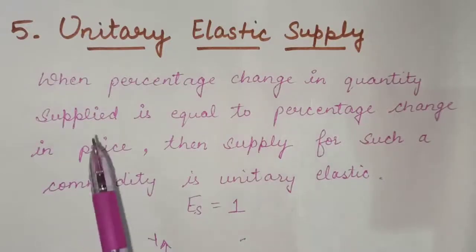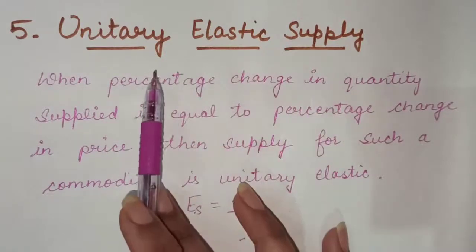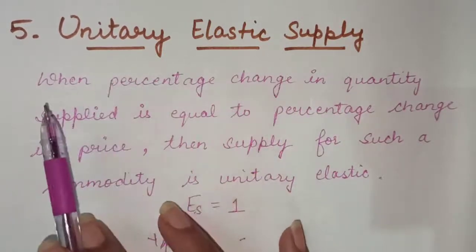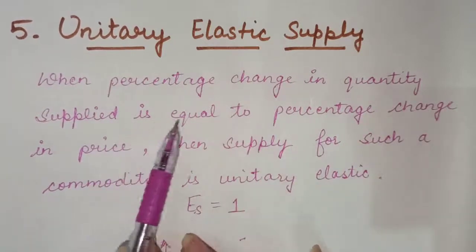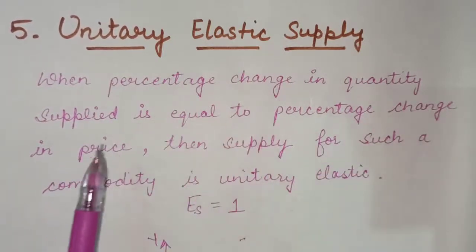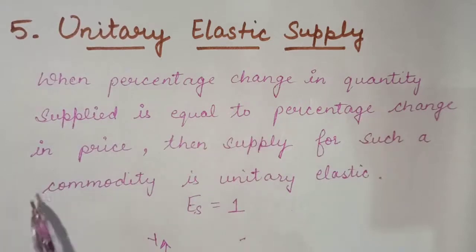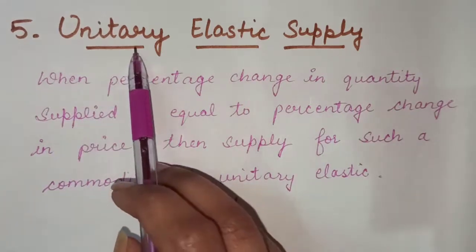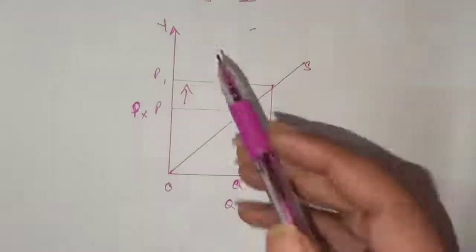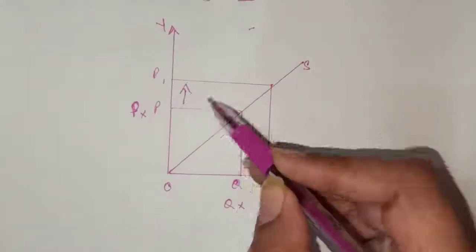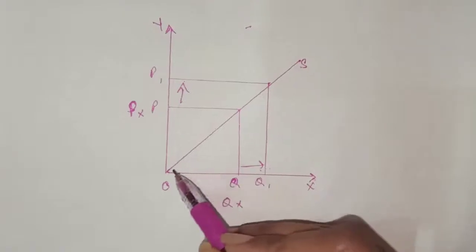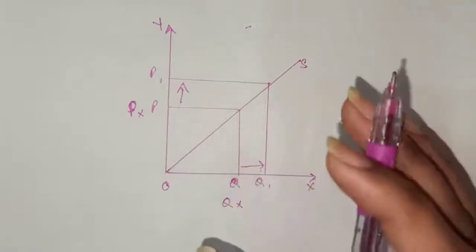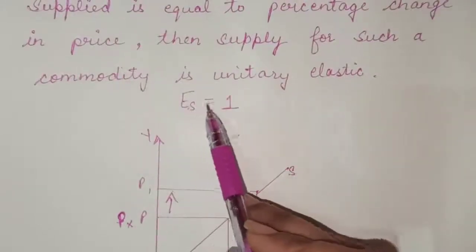Now the last one is unitary elastic supply. What does unitary elastic supply mean? It means when percentage change in quantity supplied is equal to percentage change in price. If there is an increase in price by 10%, then there is the same increment in supply also. If price is increasing by 10%, then supply is also increasing by 10%. In that case, your elasticity of supply will be unitary. It will be equal to 1.